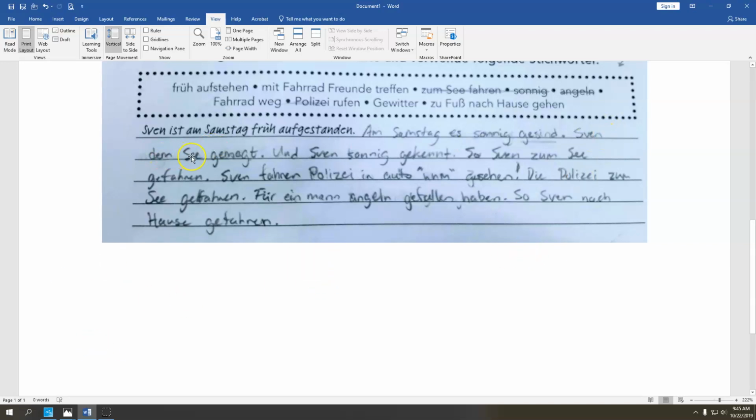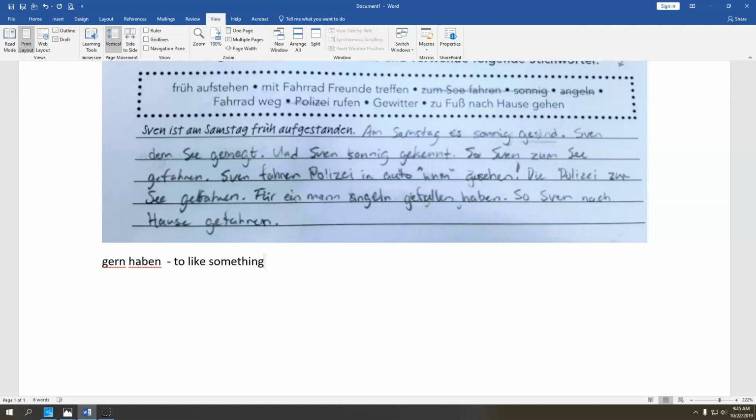Sven dem See gemacht. Okay, so he liked the sea. Let's think about this one. Gern haben is going to be an easier formulation for us at this point. Gern haben is an easier formulation. To like something.